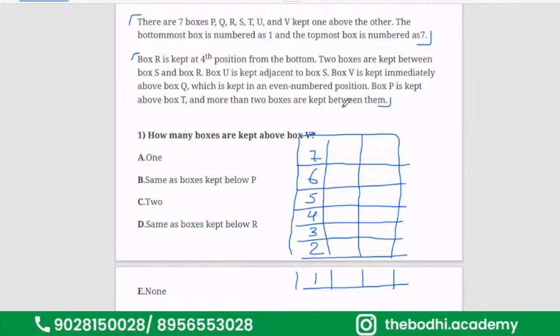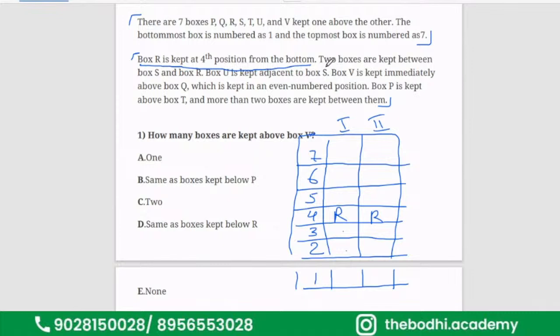Now, for these boxes we will put conditions. We have to arrange them according to the situation. We have 7 boxes P, Q, R, S, T, U, V, that's why we have arranged in this manner. If there were 8 boxes, we would write 8. If there were 9 boxes, we would write 9. Now, box R is kept at the 4th position from the bottom. This is first, second, third, fourth position from the bottom. We will always write the conditions parallelly.